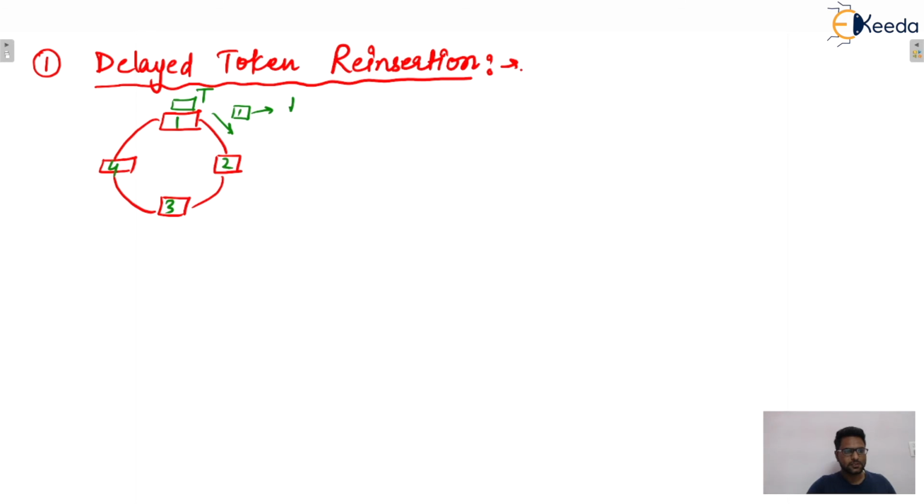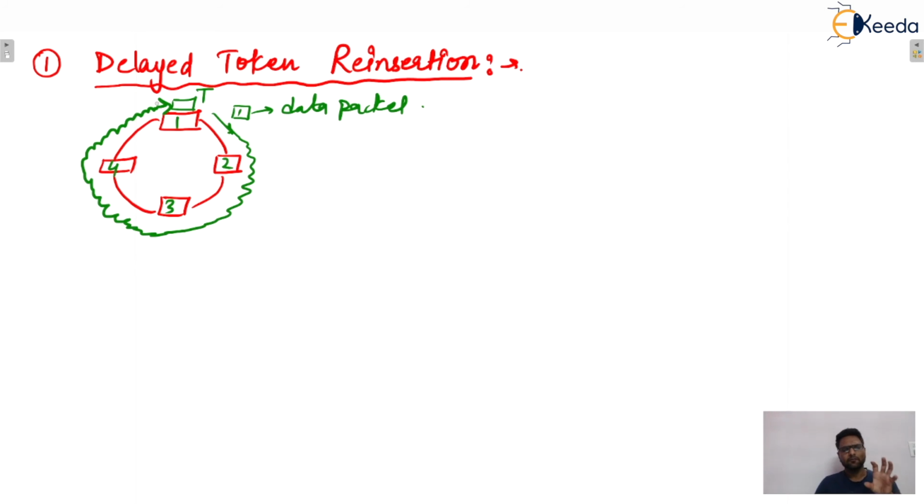Let's say this is the data packet or data frame, whatever it is. So station 1 will hold the token until this data packet reaches its initial position. Why is it so?